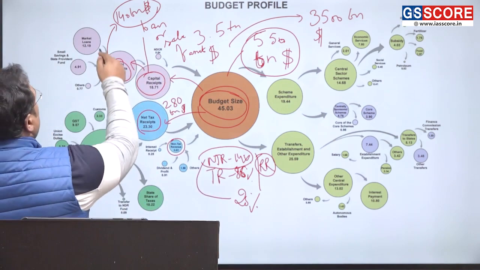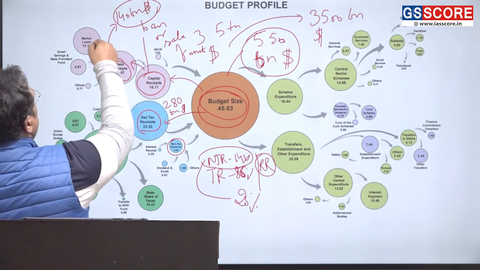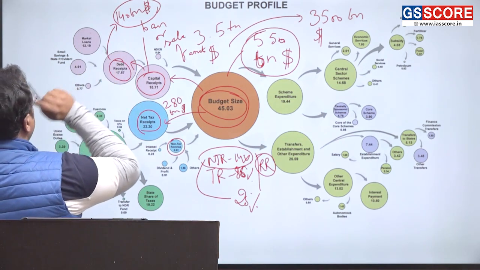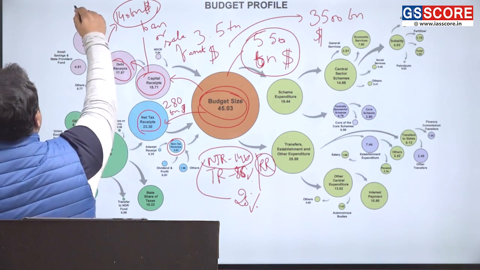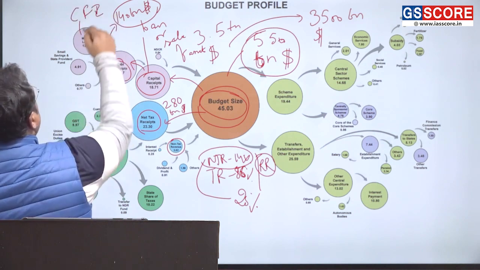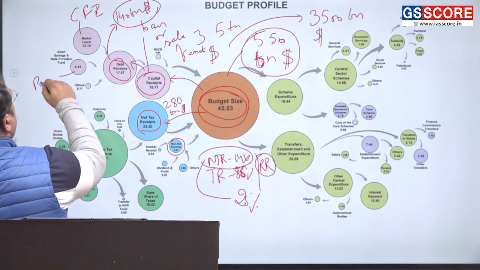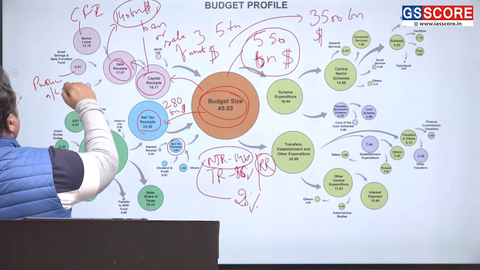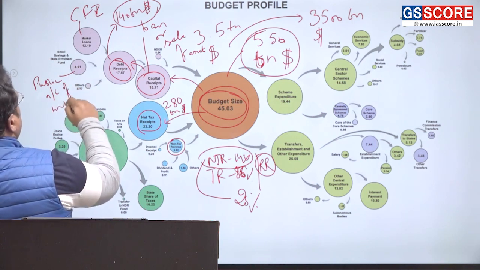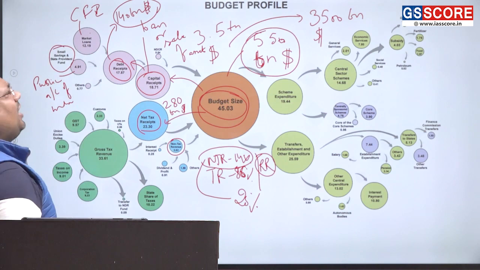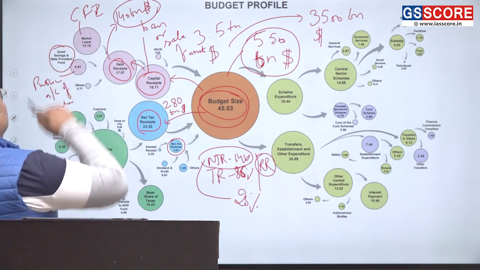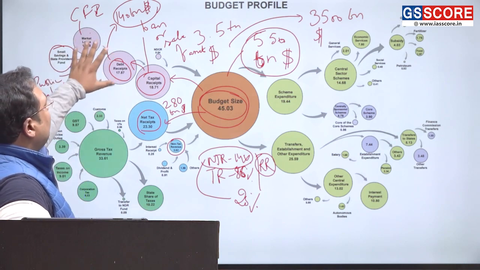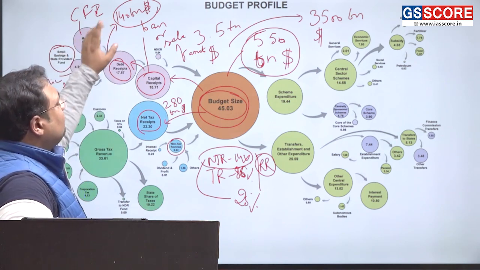Okay. Out of this, market loans are 12.19, small savings, state provident fund, they are 4.91. What is the difference? This comes from the consolidated fund of India. This comes from the public account of India. Government को तो सबके लिए interest pay करना है. So these are known as public account liabilities, and these are known as the public debt. So total loan that government is getting is roughly this much.